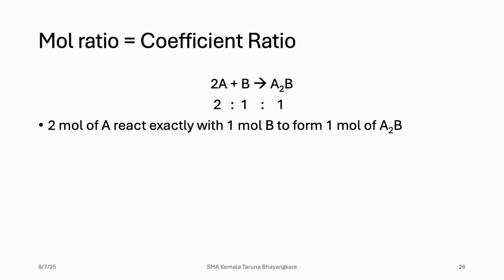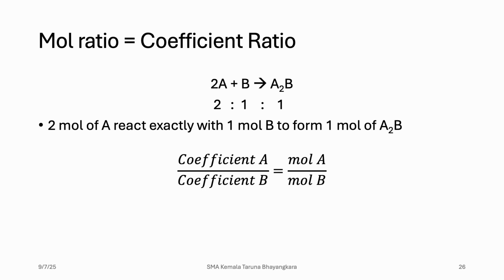So we can say that in here, 2 moles of A react exactly with 1 mole of B to form 1 mole of A2B. And also we can say the ratio of coefficient A over B equals mole A over mole B.